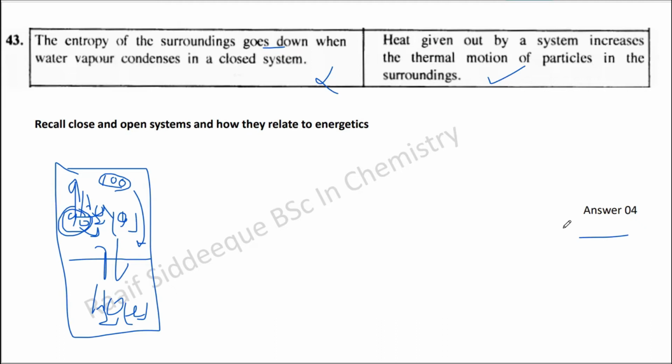Very straightforward and very simple. Entropy is the amount of randomness, disorderliness, and all those things. That is why when you go from solid to liquid, liquid to gas, the randomness increases, so the entropy is increased. This is okay at your level, and it is totally fine to remember only this. But think about it in another way also.